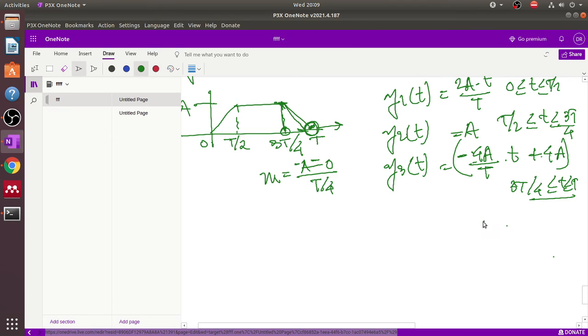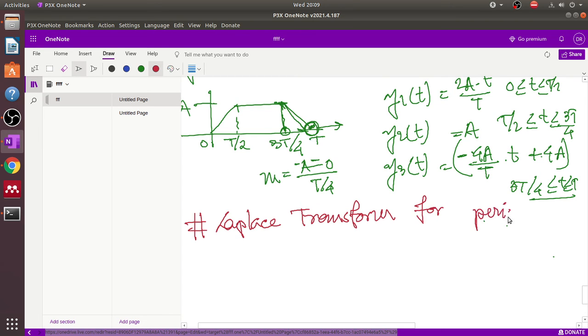Okay, now we discuss something very important, the Laplace transform for a periodic signal.